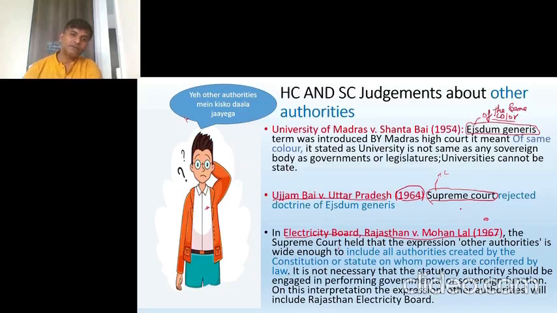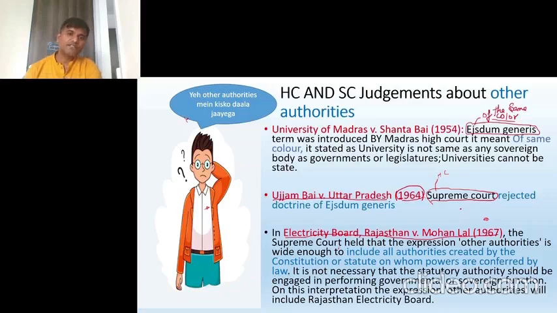But in Ujjambai versus Uttar Pradesh, what did the Supreme Court say? It straight away cancelled it. It rejected it totally. What did it reject? It rejected the doctrine actually. Which doctrine? Ejusdem generis doctrine. It said that Government of India and government of any state cannot be of the same color. They are different. Central government is different from state government. State government is different from local authorities. So you cannot apply this doctrine while deciding the issue of other authorities.